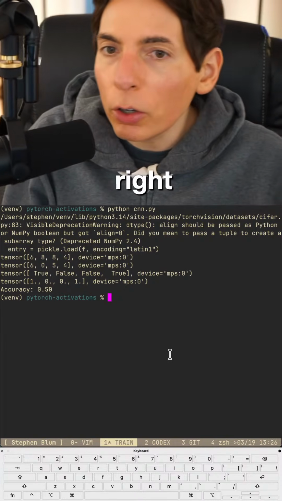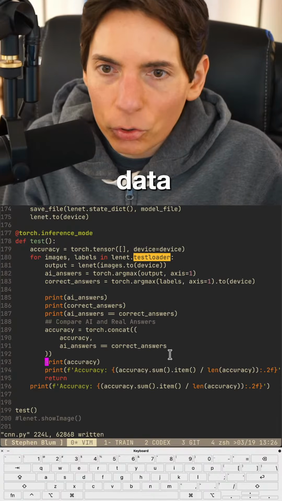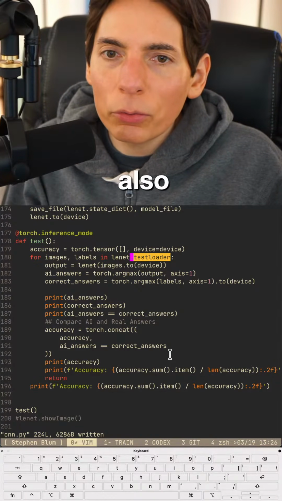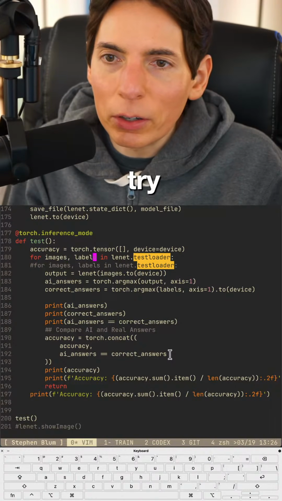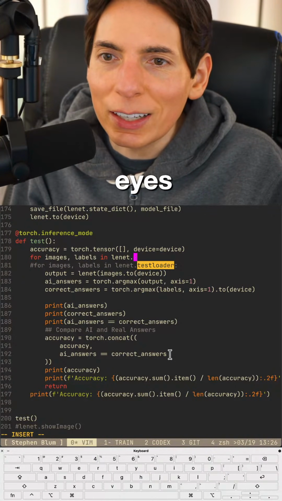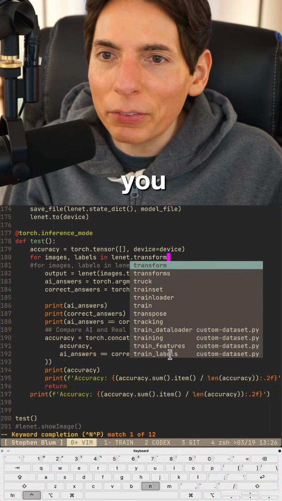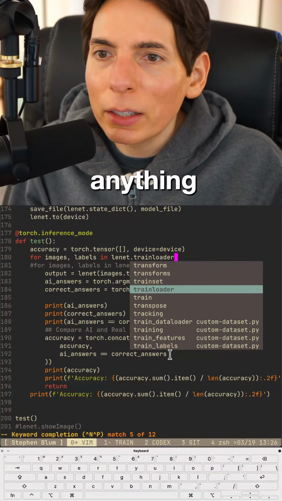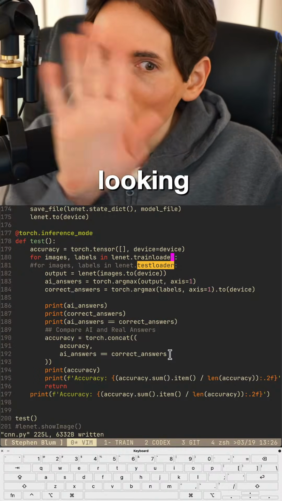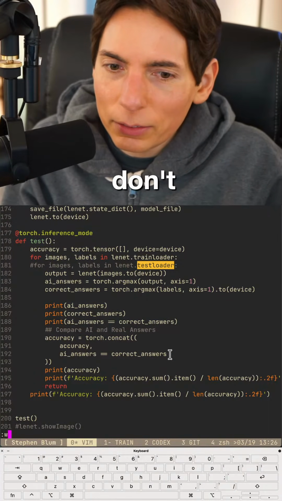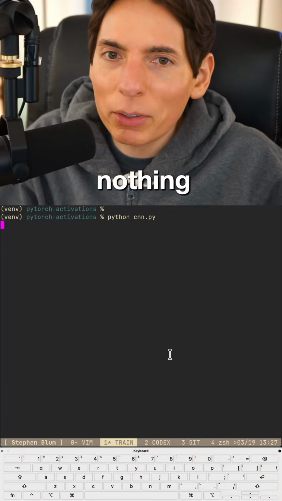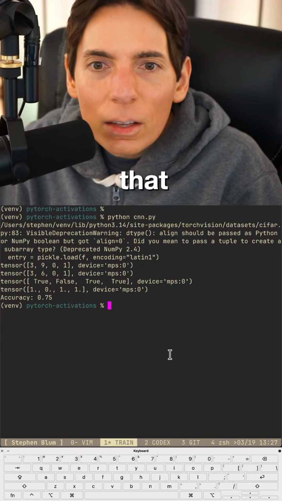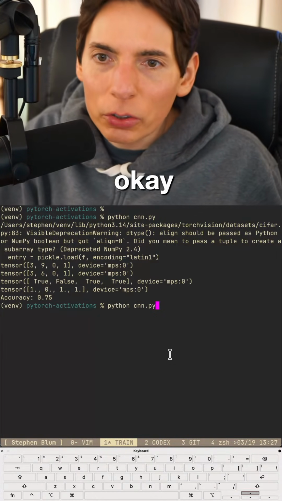All right, let's run it across 100% of the data. Also, instead of doing this, I'm going to try a little something here. Turn your eyes away. You're not seeing anything. You don't know what you did. Nothing to see here. Train loader. You're not looking. Don't see anything. Not telling. Nothing happened. You didn't see that. Good, good, good. Okay.